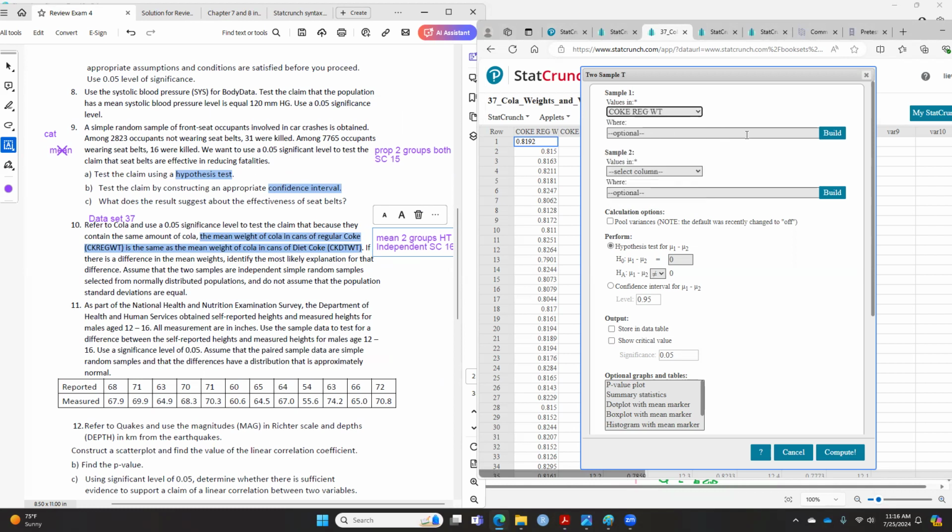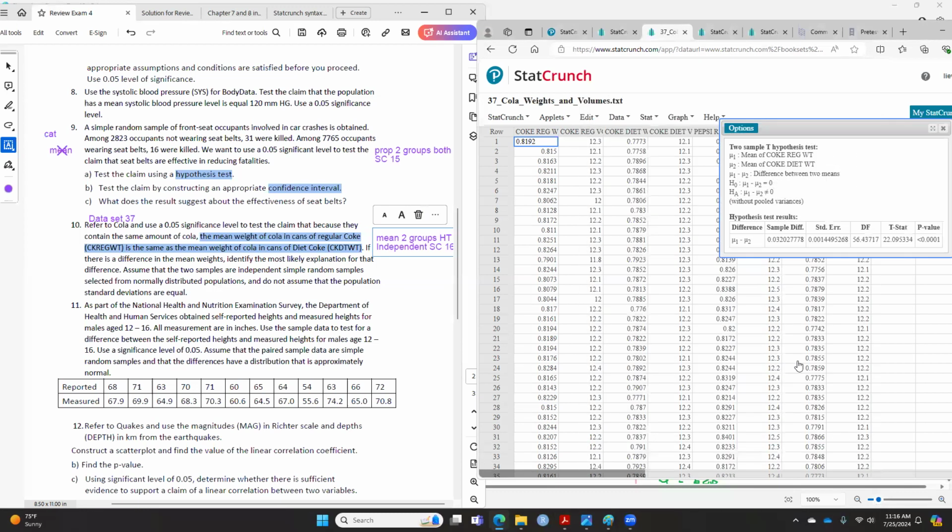Again, if you do not know which one is which, you can always raise your hand in your test, and I will definitely tell you. The other one is the diet Coke weight here. Since they say same means equal, this is what your StatCrunch will look like. You hit compute, and this will be your solution, your test statistic and p-value. Questions with this? Okay.